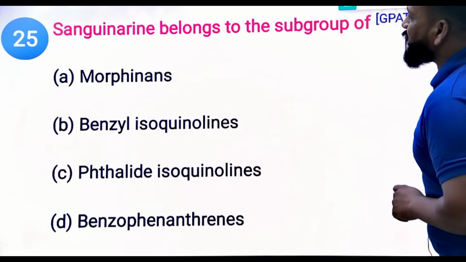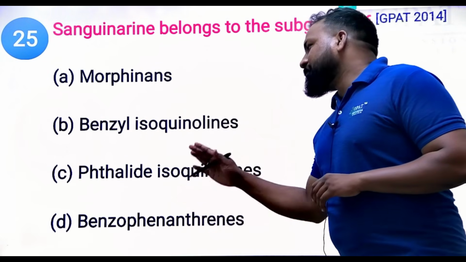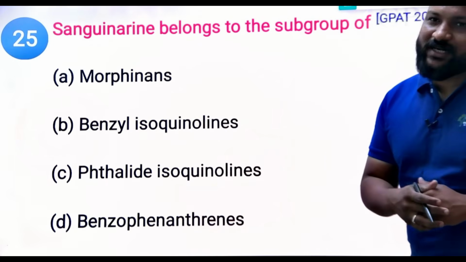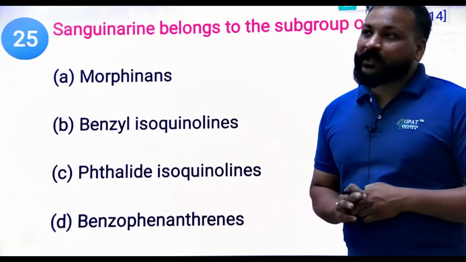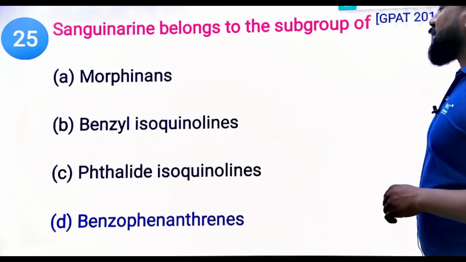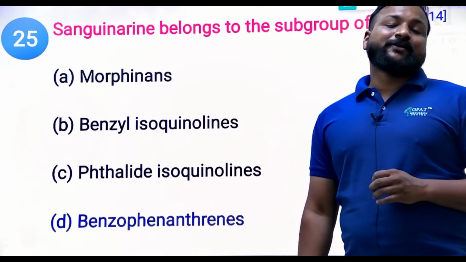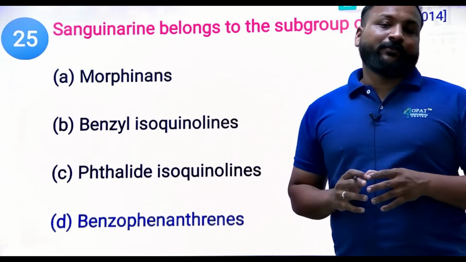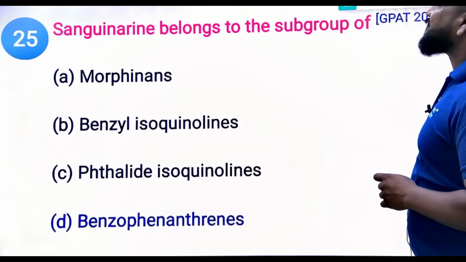GPAT 2015 question now. Sanguinarine belongs to the group of morphinans, benzyl isoquinolines, phthalide isoquinolines, or benzophenanthridines. What is the right answer? Sanguinarine belongs to which subgroup? Obviously it belongs to the benzophenanthridine. Clear? So these are from the opium, benzophenanthridine derivatives. Yes, sanguinarine.